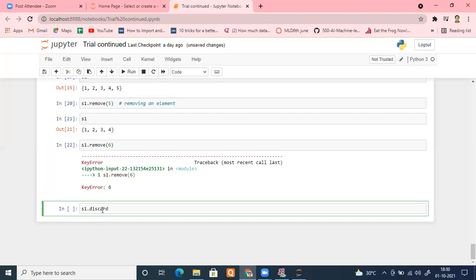Sir, can we add multiple elements at the same time? Yes, I'm coming to that. Don't worry. Just give me 2 minutes only, right? So S1 dot discard, right? Discard, what will discard do?